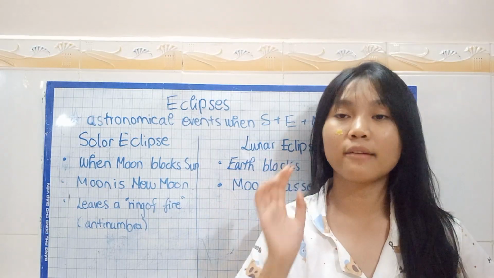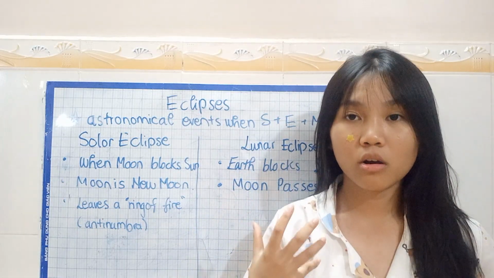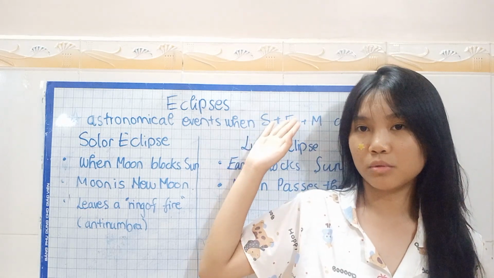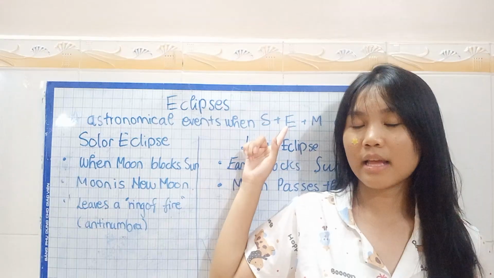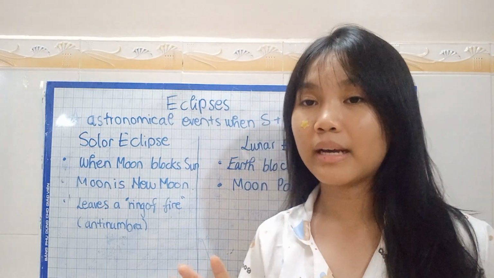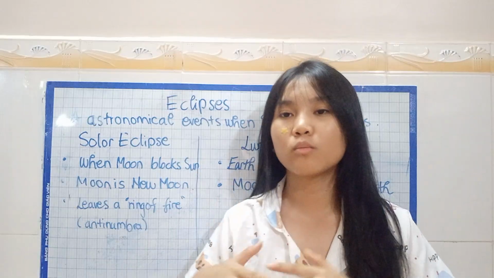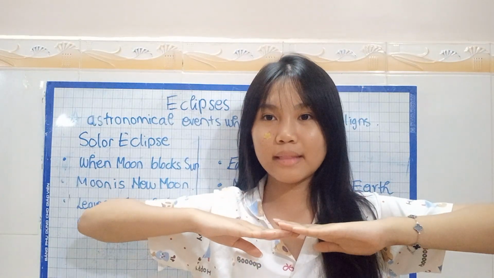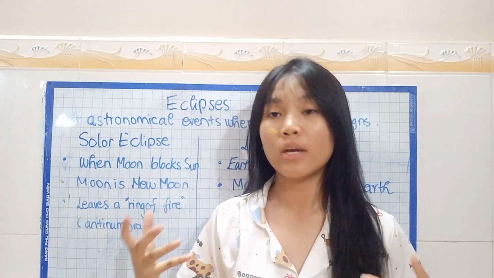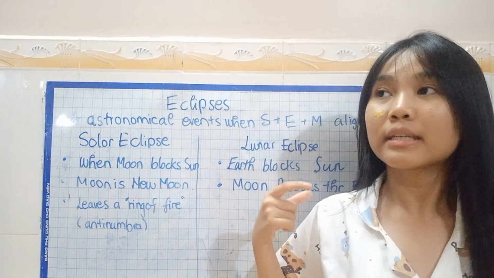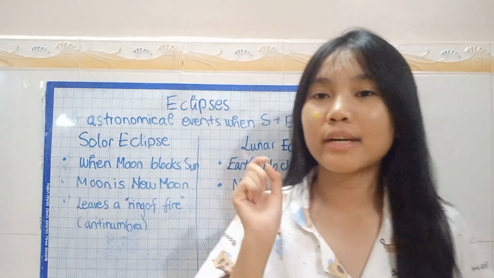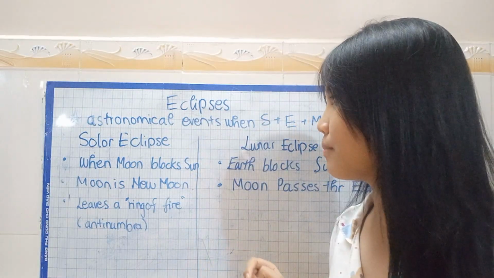These two types of astronomical events occur because of the aligning of the sun, the earth, and the moon. S stands for sun, E stands for earth, and M stands for moon. So it is all just about the alignment: when would they come in a straight line, and which one would be in between the others. That creates what we call today eclipses. So let's look at these two types of eclipse.